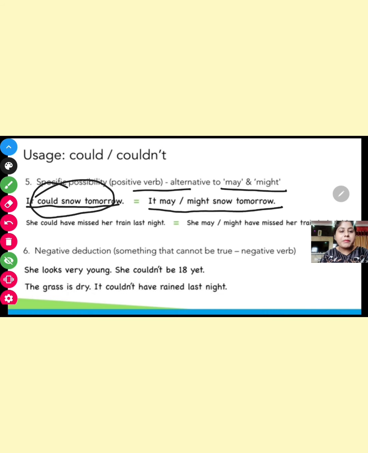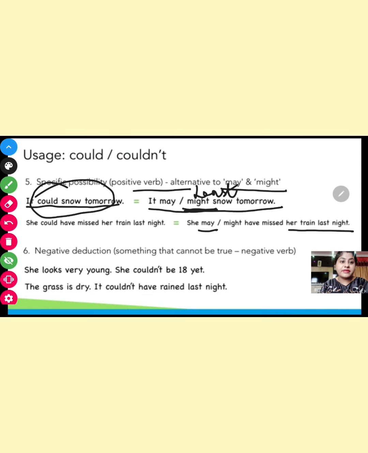But always remember, could is high possibility, may is also high possibility, but might is least possibility. It can be an alternative, but it is least possibility. She could have missed her train last night. She may have missed her train last night. She might have missed her train last night.